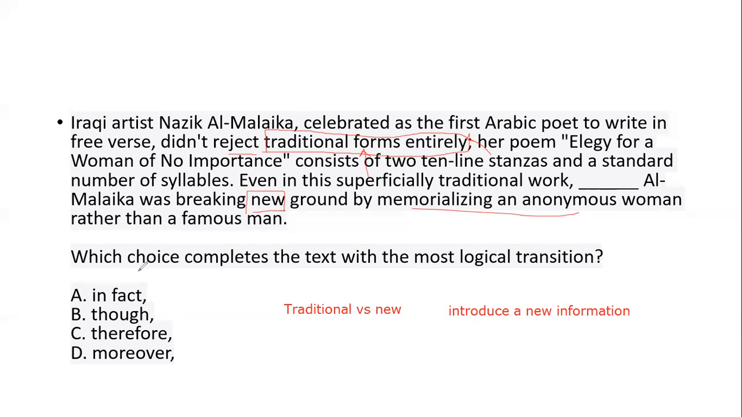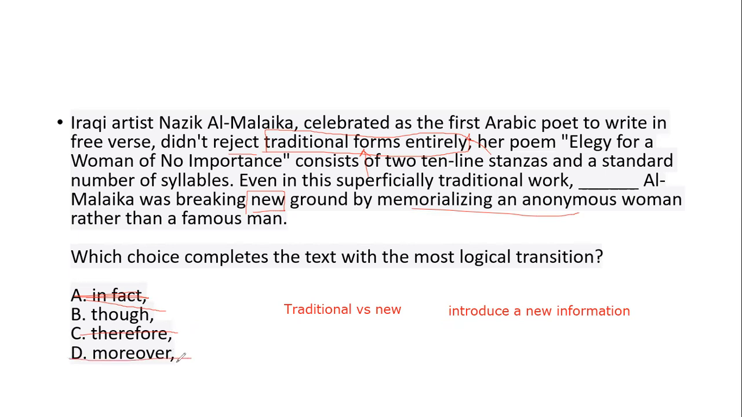So we will cross this out, because "in fact" is used when we are introducing additional information. So A doesn't fit here. Now, what about "though"? We'll come back to this. "Therefore" is a transition that indicates logical consequence. It is used for cause and effect. But here there is no cause to say that this is the result. "Therefore," "hence" is not what we need in this blank.